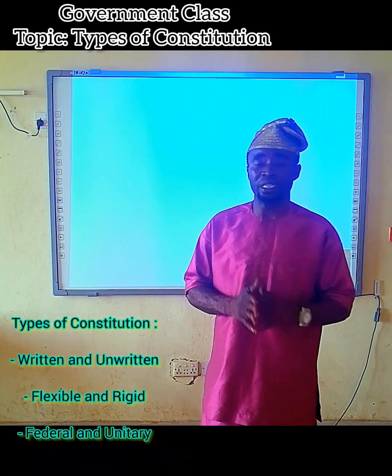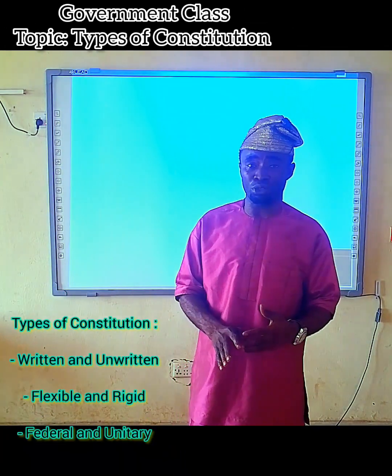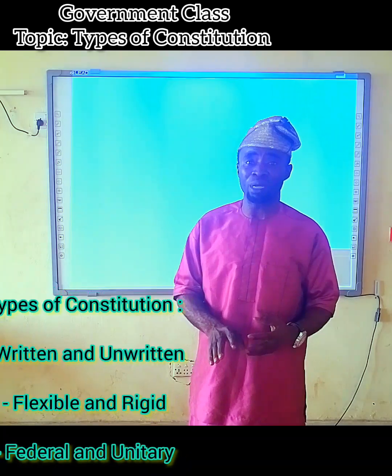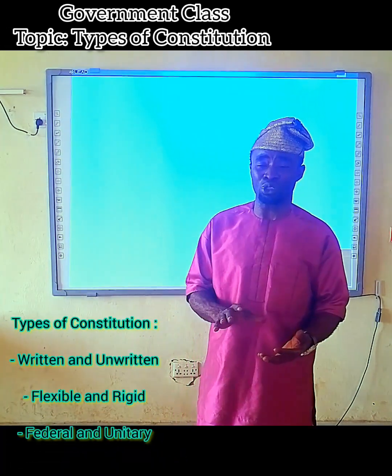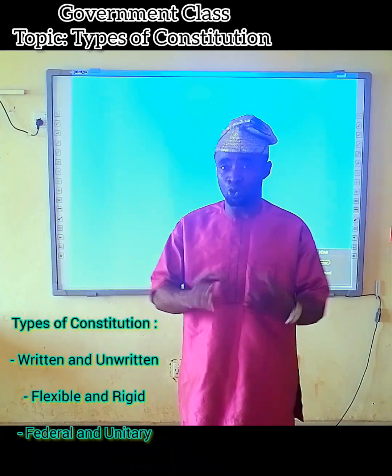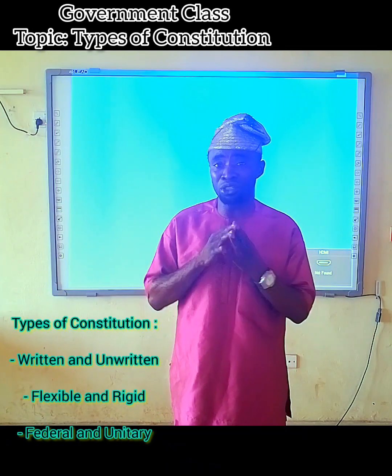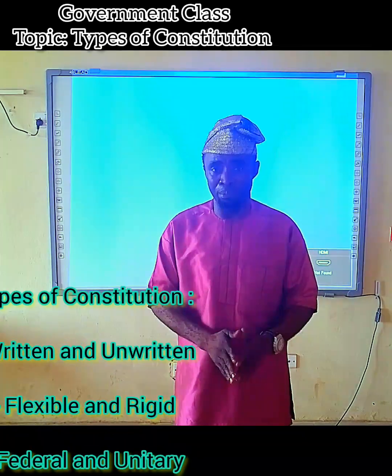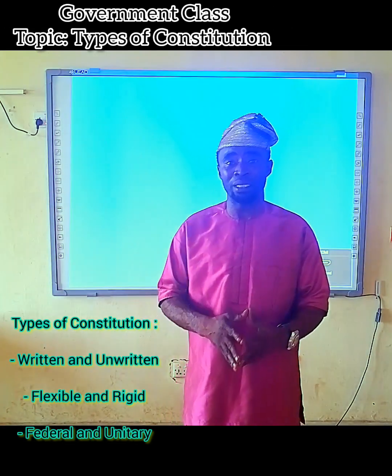All these are the 6 types of constitution: written constitution, written down in a single document; unwritten constitution, not written down; flexible constitution, very easy to amend. When you say amend, it means to correct, to change, or to add more. While rigid, difficult to amend. That is, it takes some procedure before it can be amended.